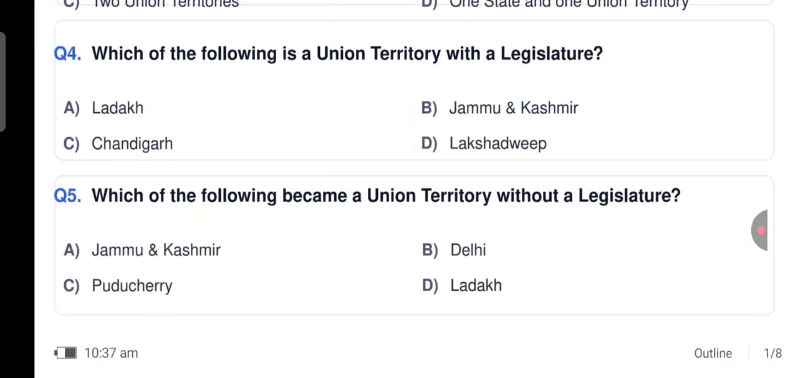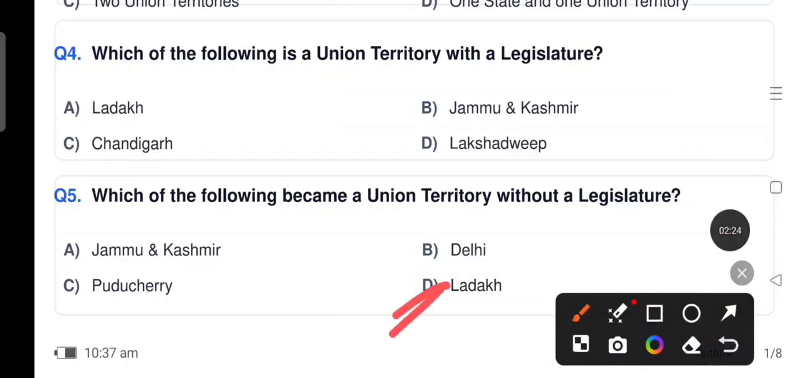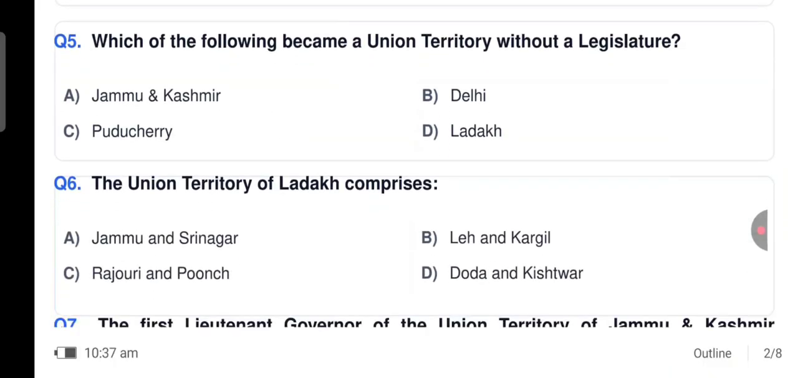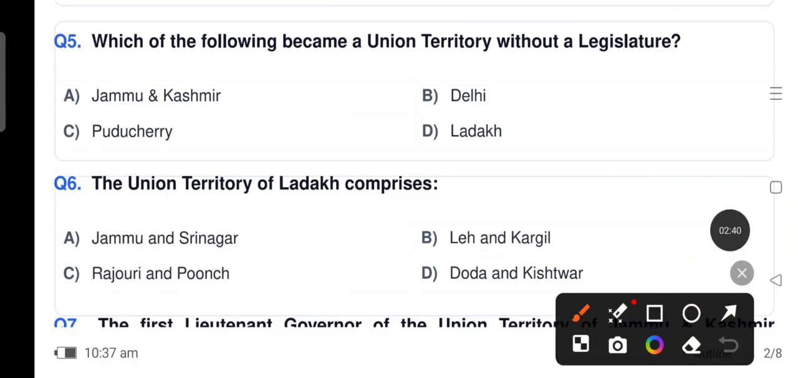Which of the following became a union territory without a legislature? And that is Ladakh, option D. Ladakh is a union territory without a legislature. The union territory of Ladakh comprises two districts, that is Leh and Kargil, option number B.